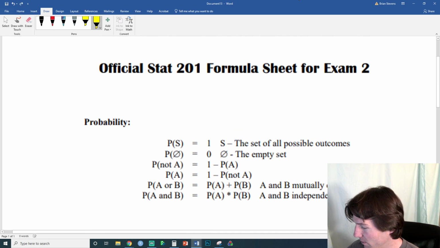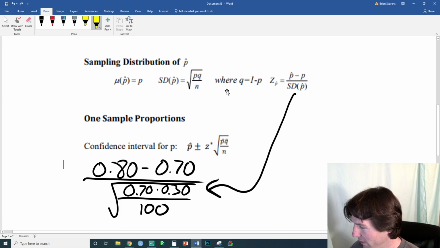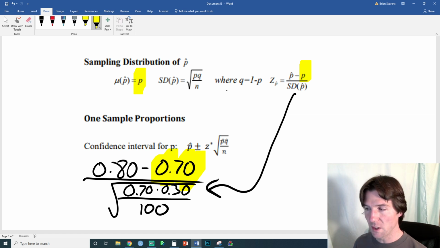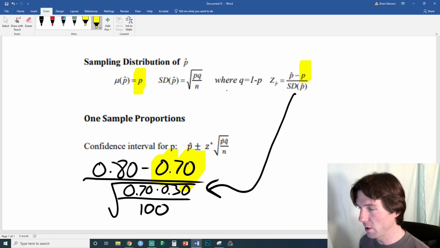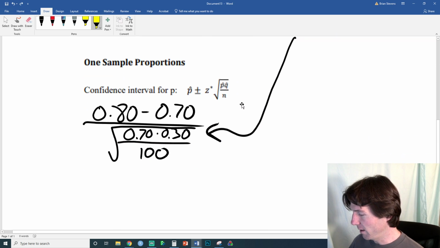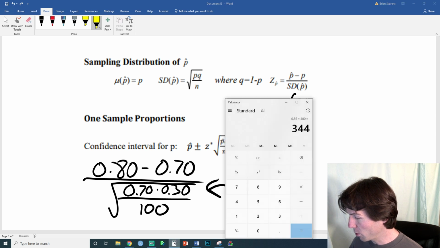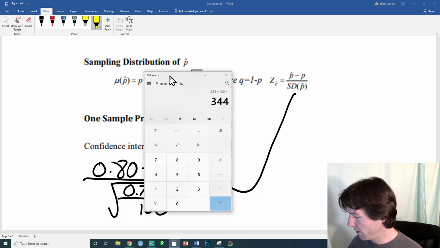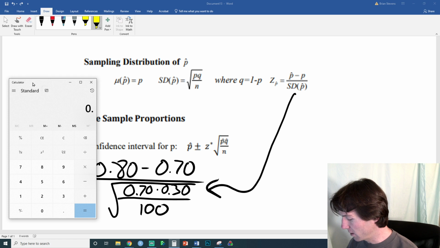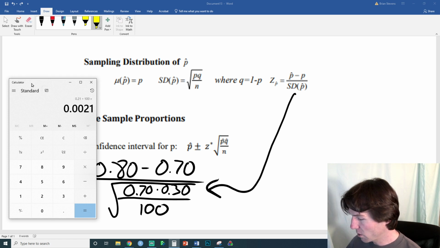And then this right here, this is p. So this is p, and this is p right here. It's important to know what goes into each part of the problem so you can make sure to do it correctly. And so this will get us the z-score. We can ask if this is unusual now. And so let's solve it. So the bottom is the square root of p times q over n. And that's that.